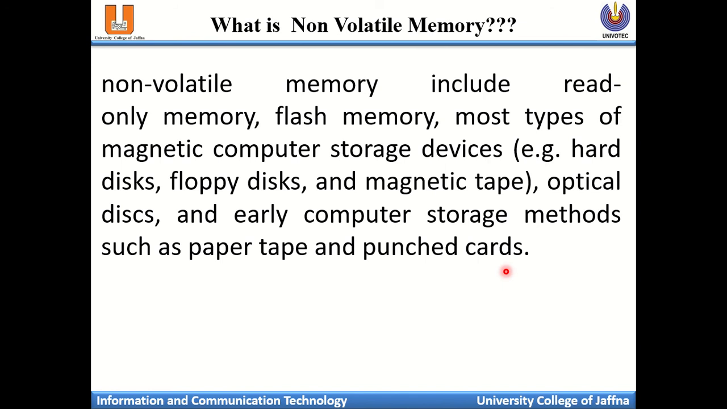Examples are read-only memory, ROM, and flash memory. Most magnetic computer storage devices, where magnetic parts are used to store the data: hard disk, floppy disk, magnetic tape, and optical disk. Disk means CD, DVD. Other than these, earlier computer storage methods such as paper tapes and punch cards are also non-volatile memory. Using these types of memory, you can store the data even without power.